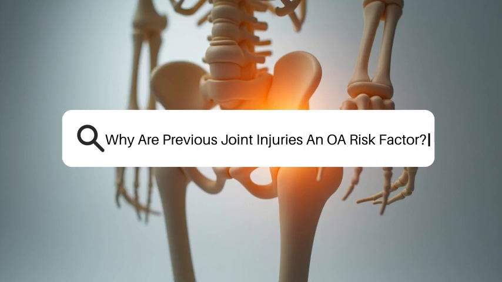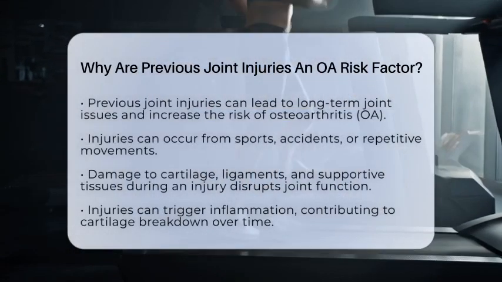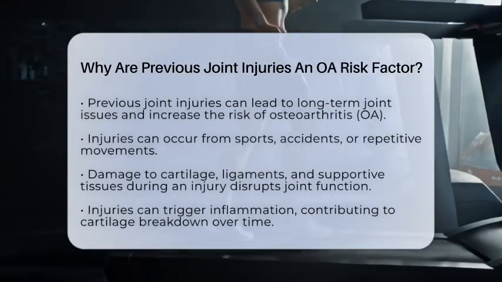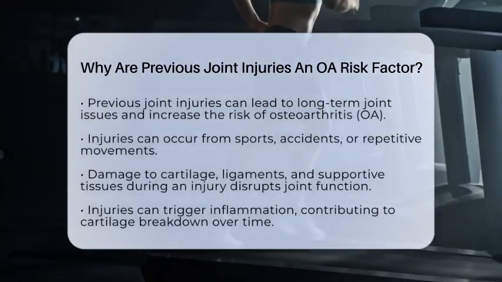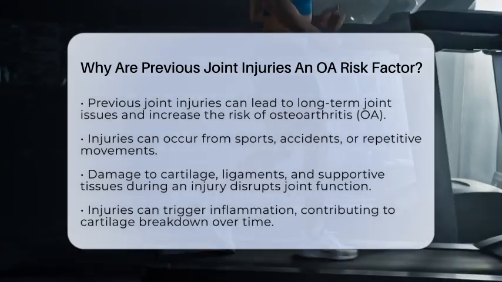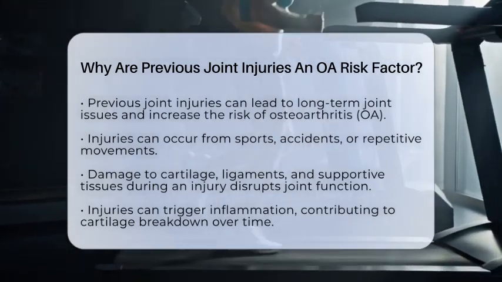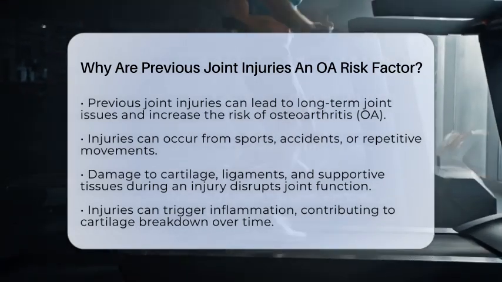Why are previous joint injuries an OA risk factor? Have you ever wondered how an old injury could affect your joints years later? It turns out that previous joint injuries can play a big role in the development of osteoarthritis. When a joint gets hurt, it can lead to damage that sticks around long after the initial pain fades. This damage can set the stage for long-term joint issues.